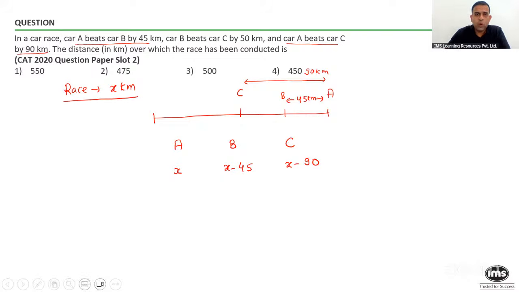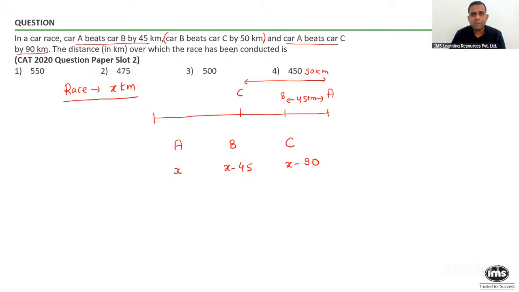And people, I hope you are aware of this particular fact: when time is constant, the ratio of the distances implies the ratio of their speeds. Yes or no? When time is constant, the ratio of the distances implies the ratio of their speeds. This is what I can say based on A beats B by 45 kilometers and A beats C by 90 kilometers. Let us now focus on the second part, which is car B beats C by 50 kilometers.